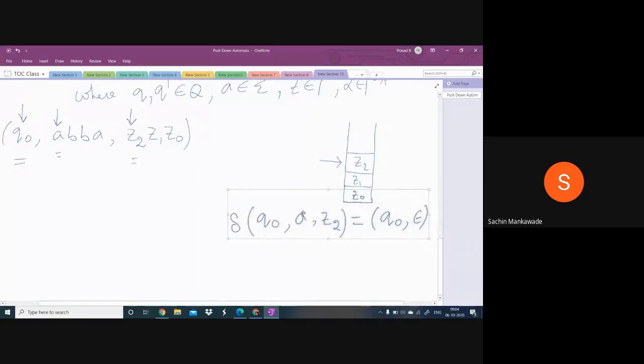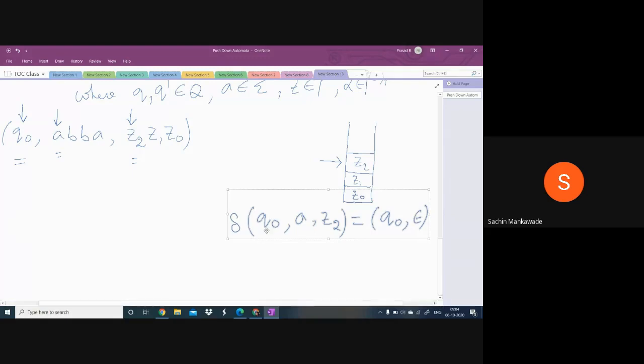If the machine is in Q0, if the input symbol is A and the topmost symbol in the stack is Z2, then what is the state I wrote here? Q0 means you just keep the same state, don't change the state. And here, what is the topmost symbol in the stack? Z2. What did I write here? I wrote epsilon. So here I didn't write Z2. This epsilon means whatever this topmost symbol is, that is Z2, you delete from the stack. That is the meaning of this epsilon.